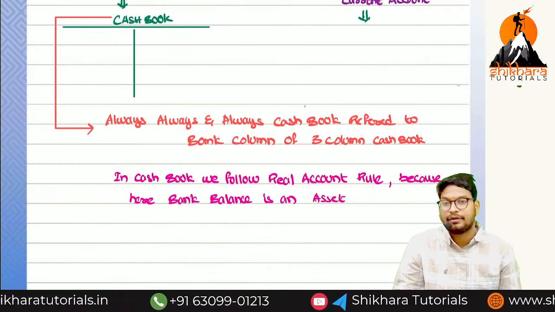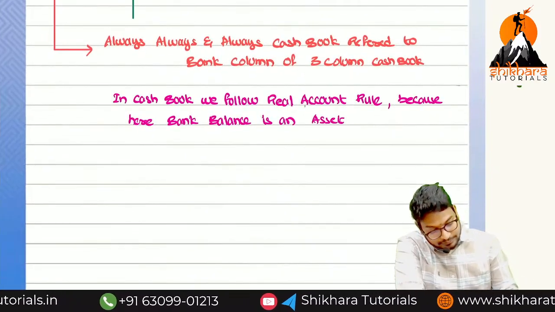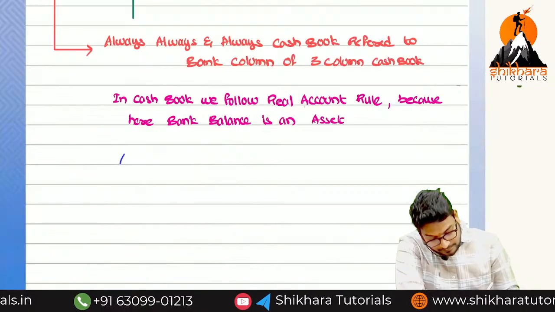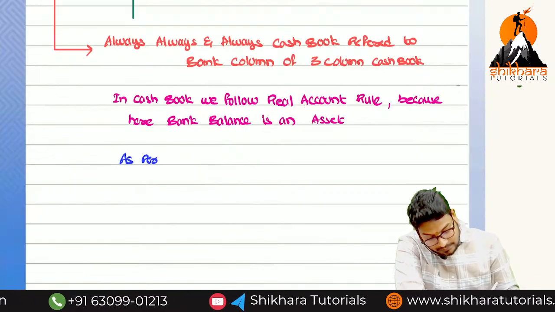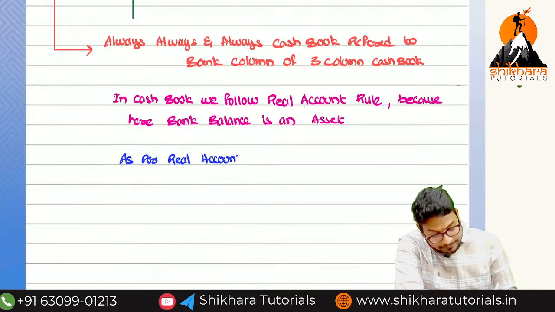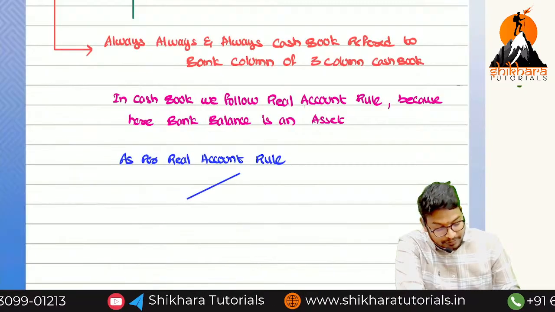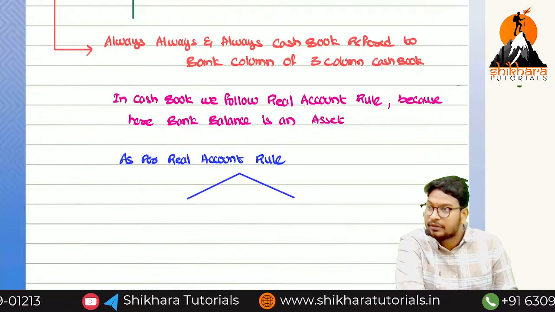That is the reason we are following the real account rule. As per the real account rule, we have to debit something and we have to credit something.